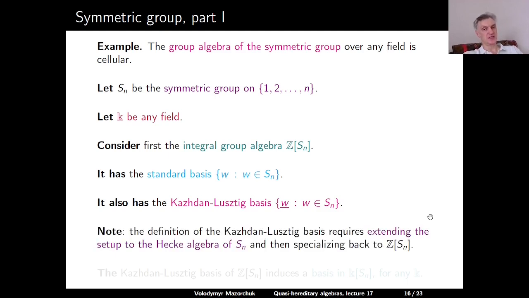The definition of the Kazhdan-Lusztig basis requires extending the setup from the symmetric group to the Hecke algebra, then defining the Kazhdan-Lusztig basis there, and then specializing it back to the group algebra of the symmetric group. We will have an explicit example of S3 in a minute. And the Kazhdan-Lusztig basis of the integral group algebra of Sn induces a Kazhdan-Lusztig basis of the group algebra of Sn over any field.